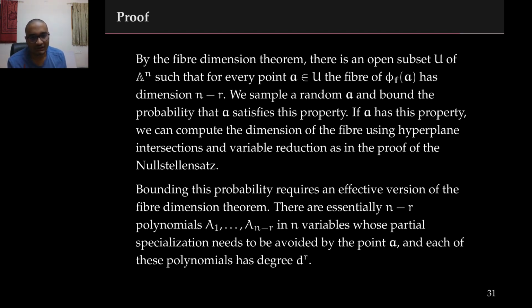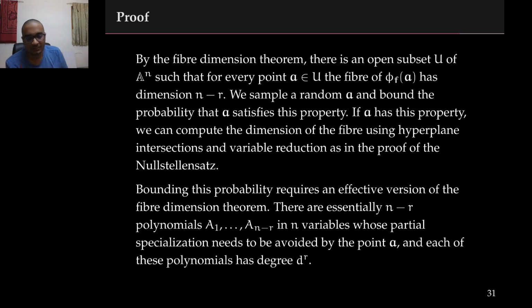What we have to do is bound the probability that a random point A lies in this open subset U. This involves looking at the proof of the fiber dimension theorem and computing polynomials which we label A1 through An minus r, whose non-vanishing guarantees that the point A has the required properties. We show that the polynomials A1 through An minus r have low enough degree such that a random point sampled using polynomially many random bits satisfies the required properties.